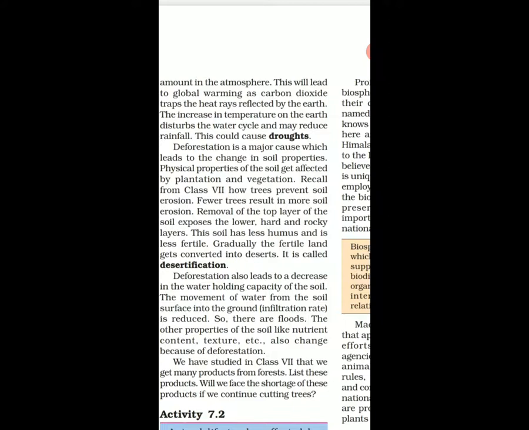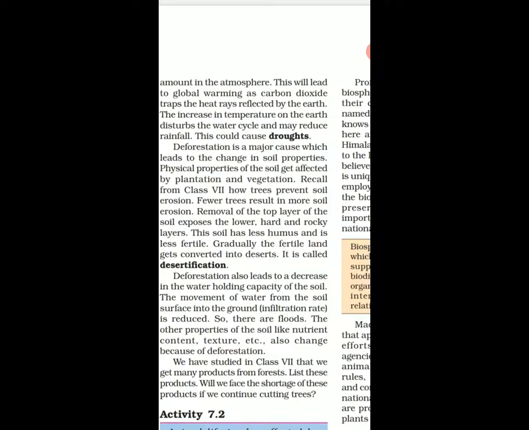So there are floods. क्योंकि उसकी water holding capacity कम हो जाती है, तो जो soil है वो less water absorb करेगी, तो बाकी का पानी है वो flood की तरह जाएगा. So the other properties of the soil, like nutrient content, also change because of deforestation. So these are the consequences of deforestation.